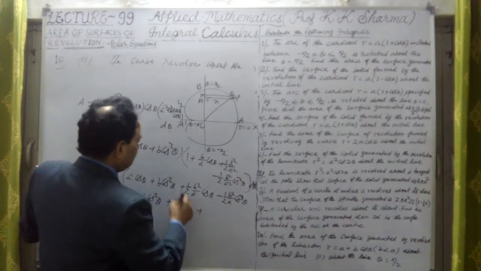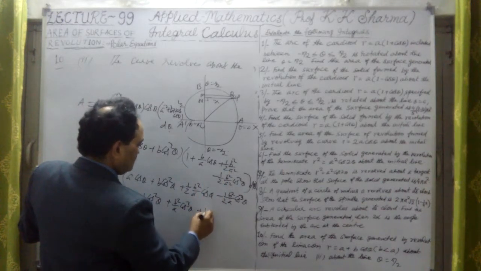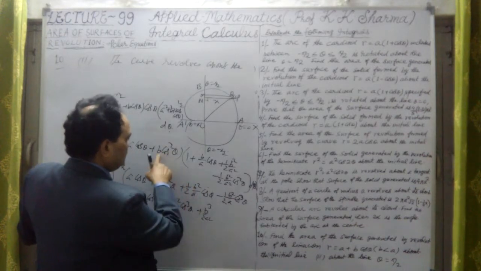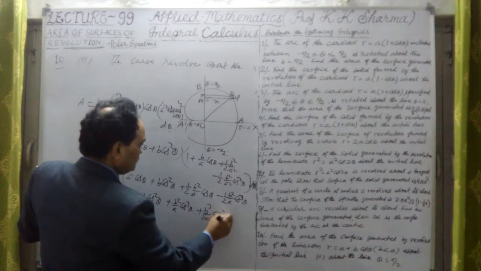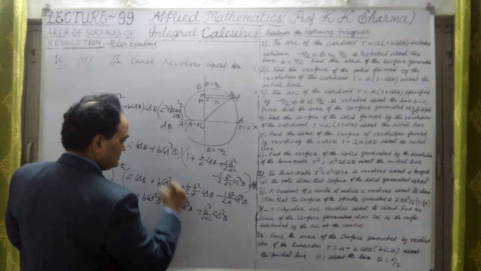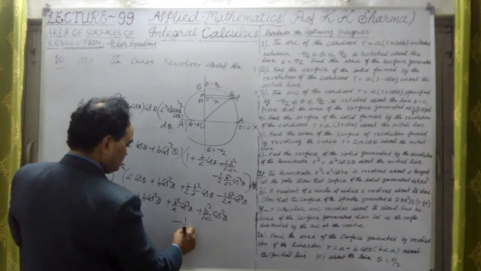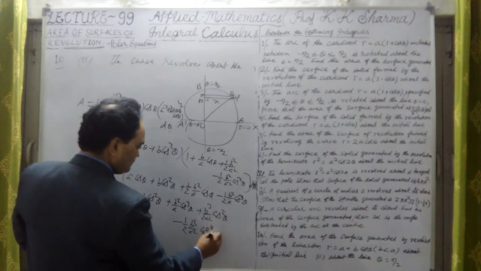Okay, plus sign b into this is 1.2 a square, and in the numerator we have b cube because b into b square into cos square theta. Okay, last term is minus bq again. This is 1.2 bq upon a square into cos 4 theta. Okay, and this whole d theta.